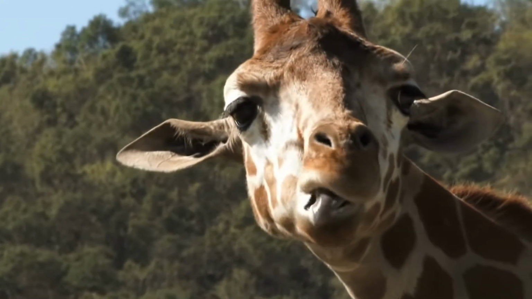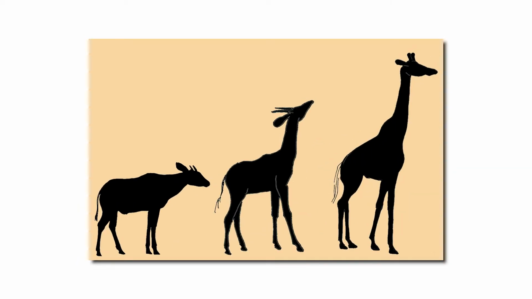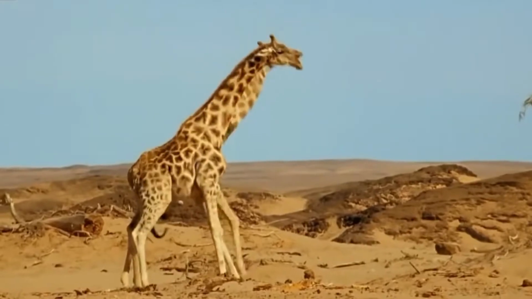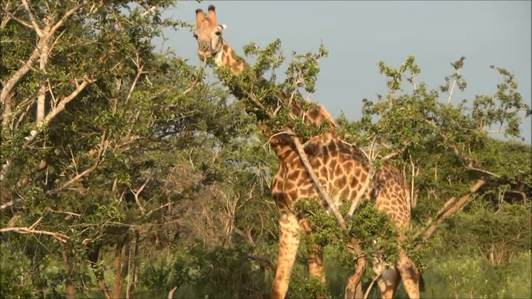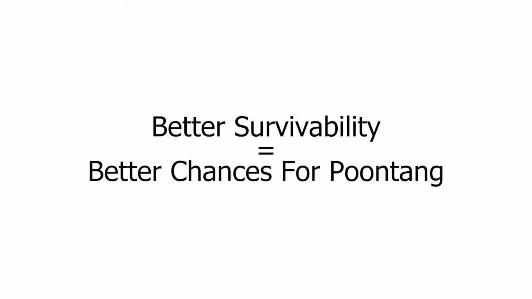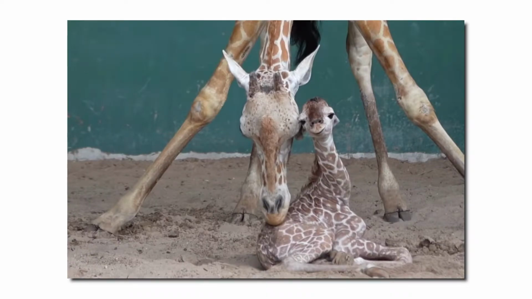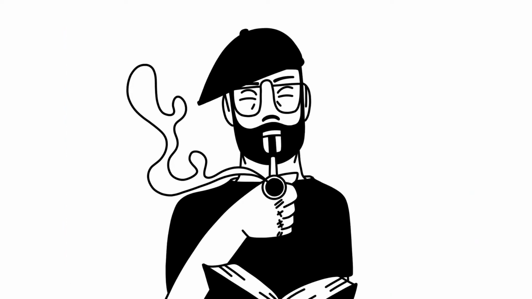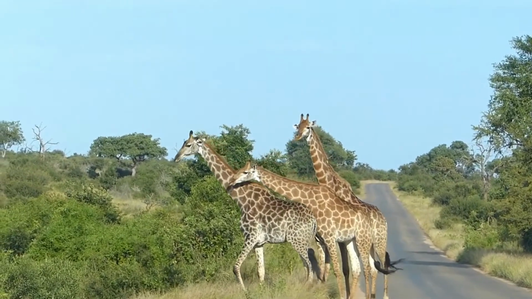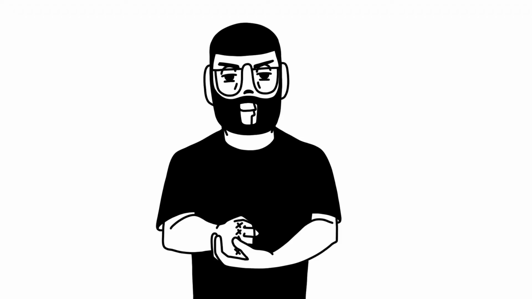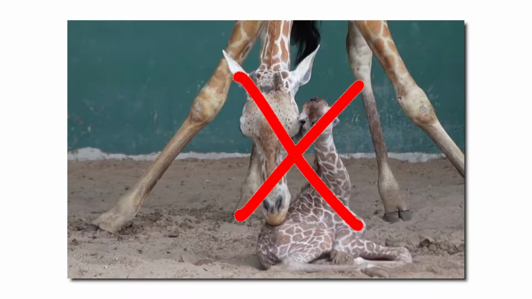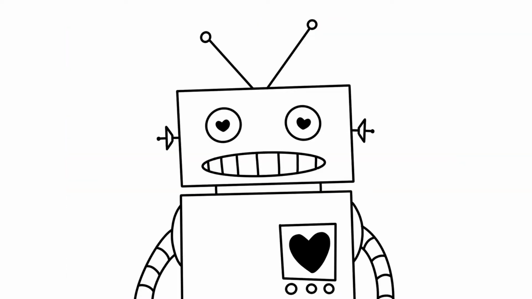Basically, if you take the giraffe for example, it didn't always used to be the long-necked freak it is today. But, turns out, having a longer neck helped it survive better in a multitude of ways, outcompeting giraffes with shorter necks. Because it survived better, it had a better chance of creating offspring, which, in turn, inherited the same long neck. After millions of years, those born with longer and longer necks survived better and better. Like a positive feedback loop, now they all walk around above the treetops like the freaks of nature that they are. Genetic algorithms are kind of like that, but instead of using giraffes, we use a population of bots.